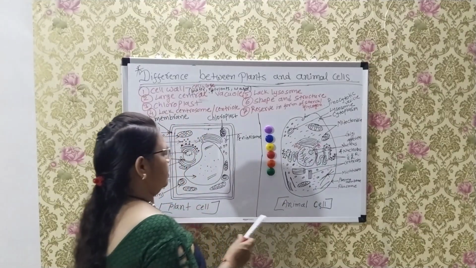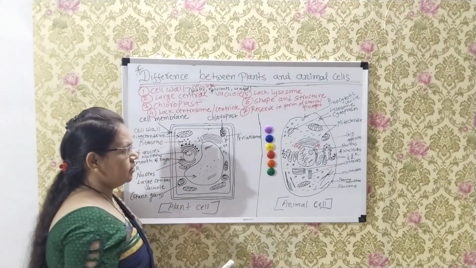So we see here the difference between plant cells and animal cells.